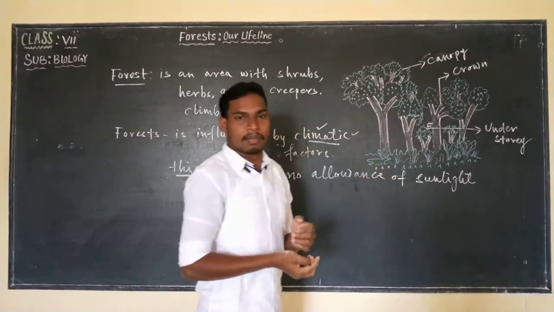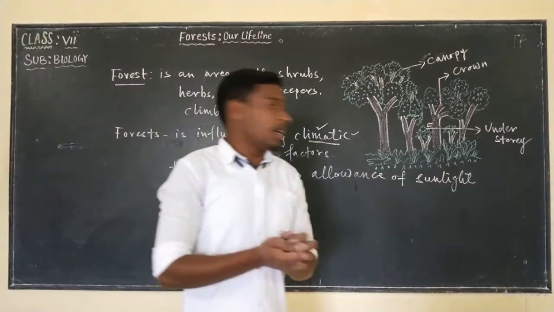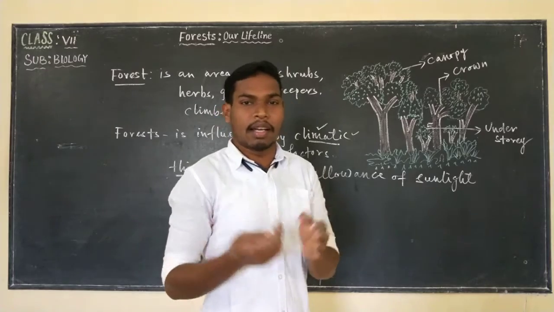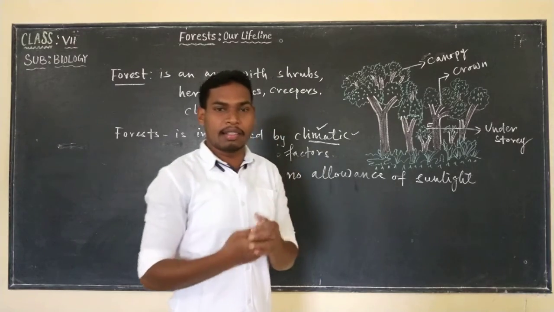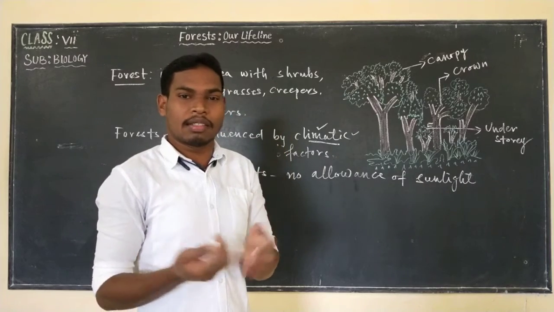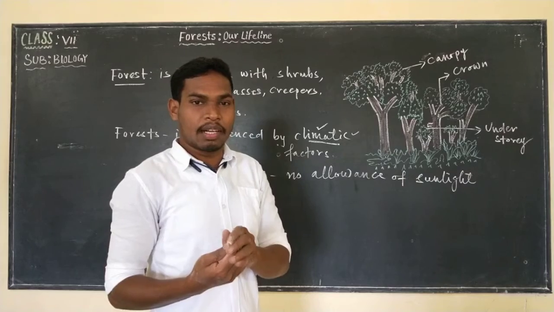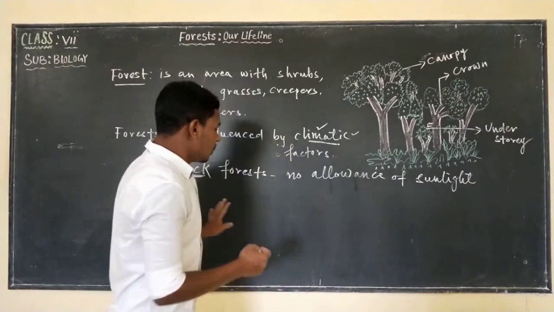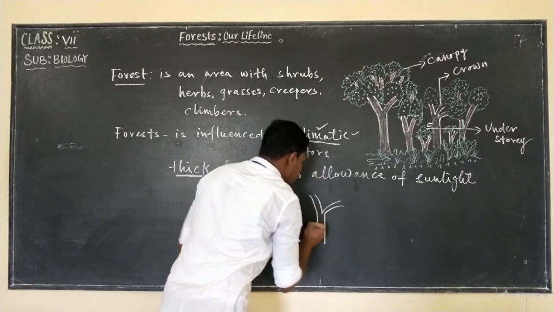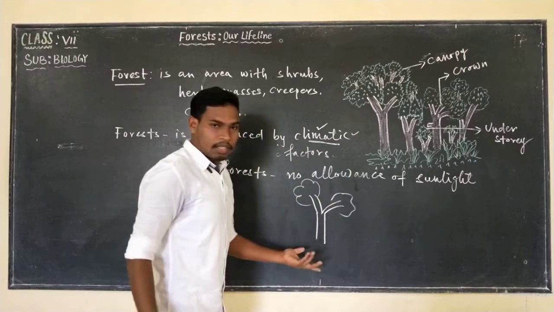Here we came across tall and giant trees. Under those giant or tall trees, we may see what? Tall grasses. Tall grasses are not so tall, right? Tall grasses and even shrubs. For example, here is the tall tree, and under the tall tree we find what?